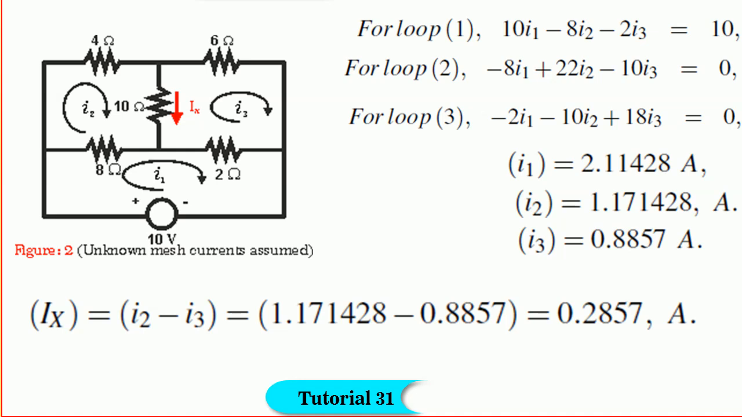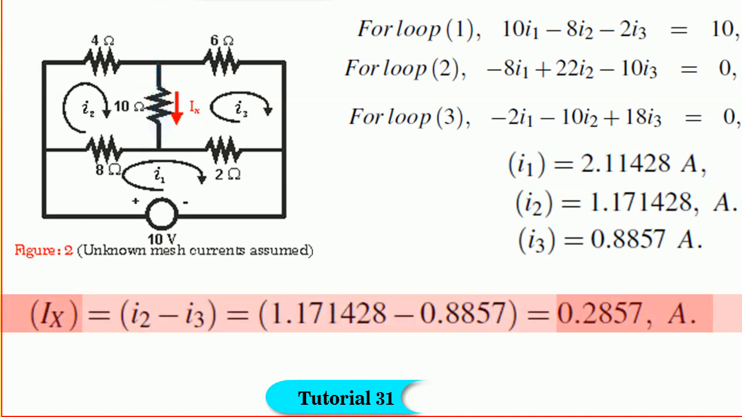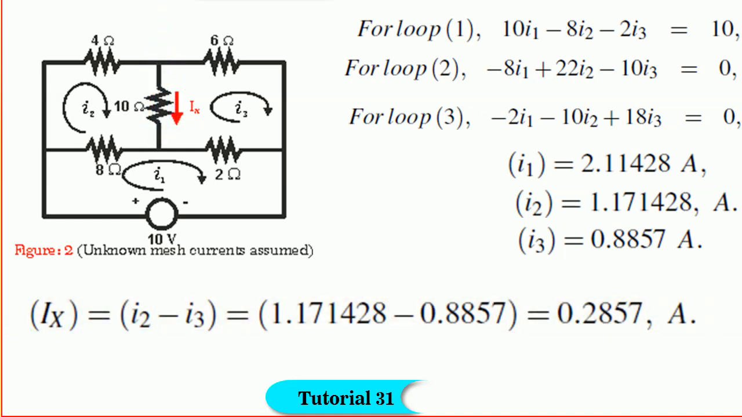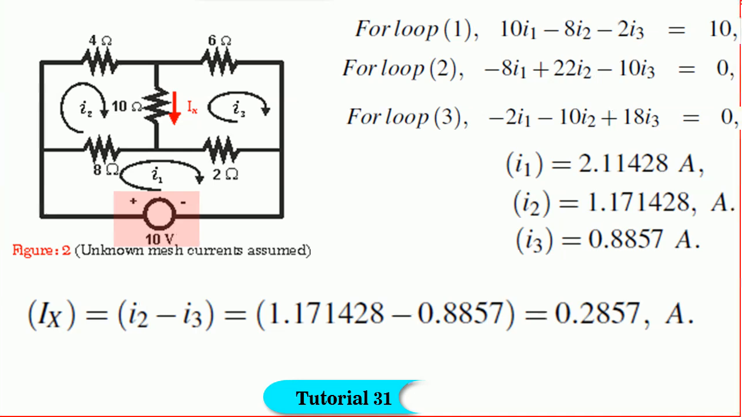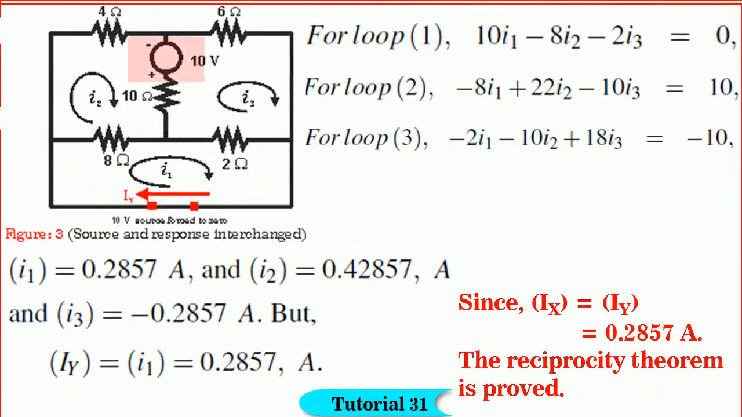Hence, I suggest you understand it clearly and carefully. If you remember, we found Ix in the branch containing 10 ohm resistance and the answer for Ix we got is positive. So, it flows from the top to bottom as shown. So, now we have to introduce the source of 10 volts in the branch containing 10 ohm such that it drives the current in that branch from top to bottom.